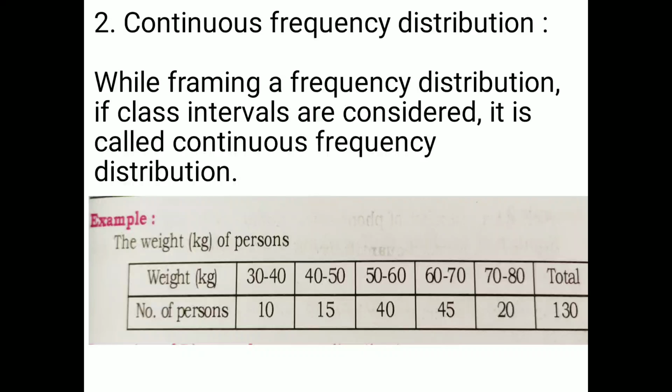The example they have given is the weight of a person in kgs: from 30 to 40, 40 to 50, 50 to 60, 60 to 70 and 70 to 80. The number of persons between 30 to 40 is 10, 40 to 50 is 15, 50 to 60 is 40, 60 to 70 is 45 and 70 to 80 is 20. So in total there are 130 persons with certain weightages.